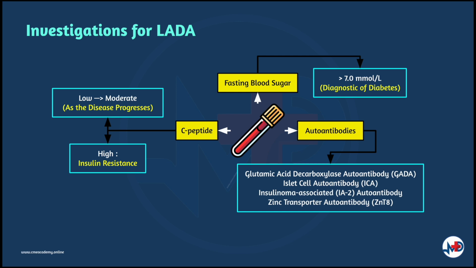Typically, there are no clear guidelines for the diagnosis of LADA, but the criteria that are often used would be that the disease developed in adulthood, in which patients would not require insulin treatment for the first 6 months after diagnosis and would have the presence of autoantibodies in the blood. Therefore, glutamic acid decarboxylase autoantibody, which is GAD antibody, islet cell autoantibody ICA, insulinoma-associated autoantibody, and zinc transporter autoantibody testing should be performed in order to correctly diagnose LADA.